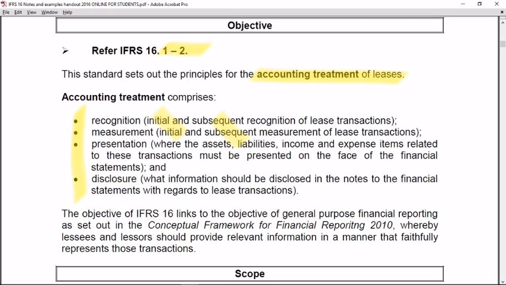The objective of IFRS 16 links to the objective of general purpose financial reporting as set out in the conceptual framework, whereby lessees and lessors should provide relevant information in a manner that faithfully represents those transactions.